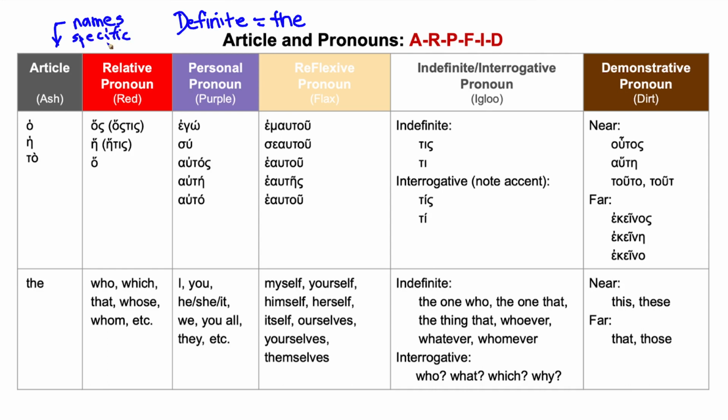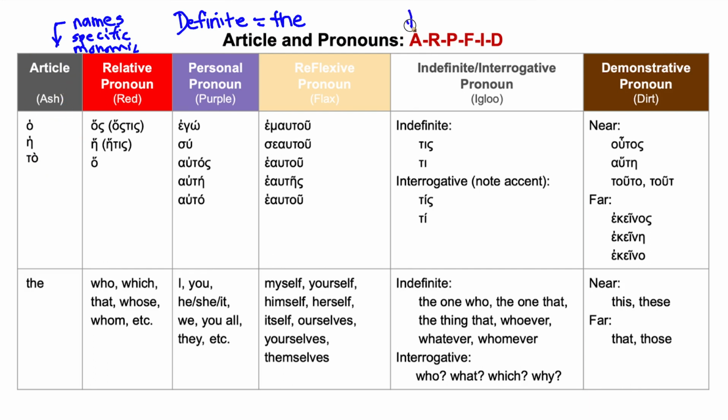And then also sometimes just like in English, if you're referring to just one, there's only one in the world, like the God. That's called a monadic use. That would be another reason for using the definite article. But there's actually a lot of other reasons. But the article sometimes will be by itself, which would mean that it's actually in place of a personal pronoun. So instead of saying it, you might just say ta instead of saying auta. But anyway, I'm going to throw that in there just so we can remember.